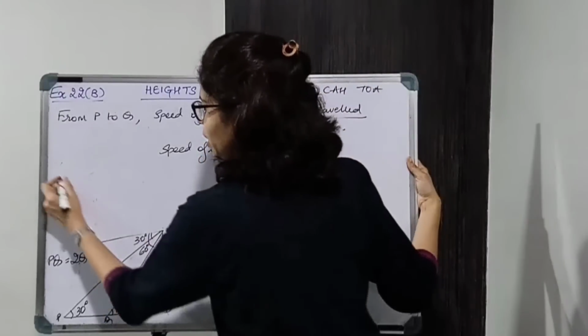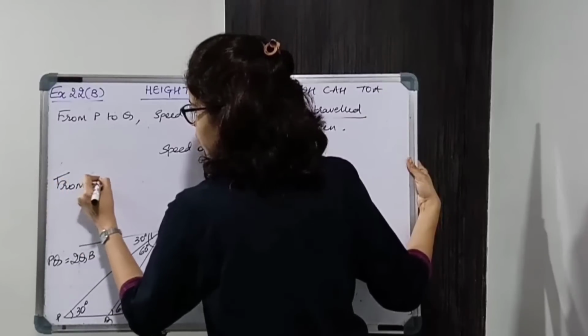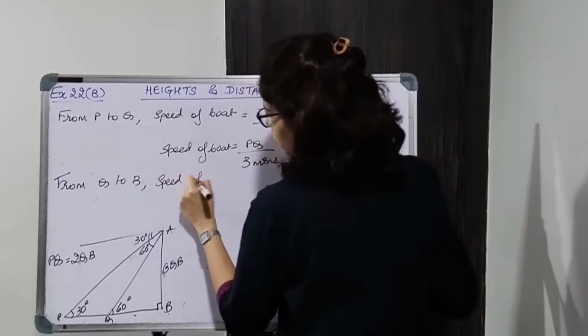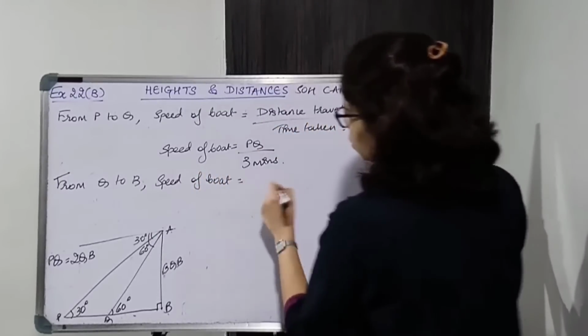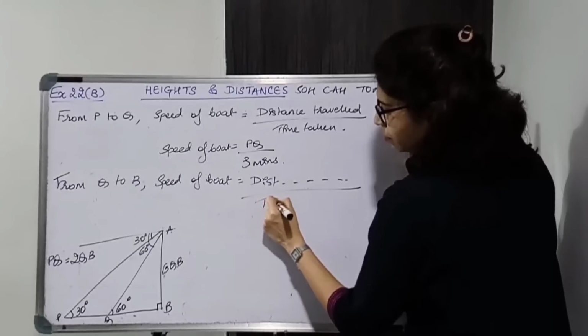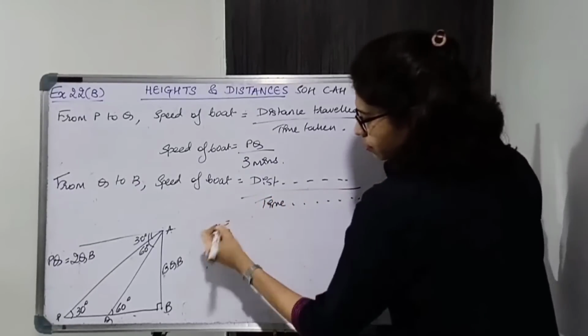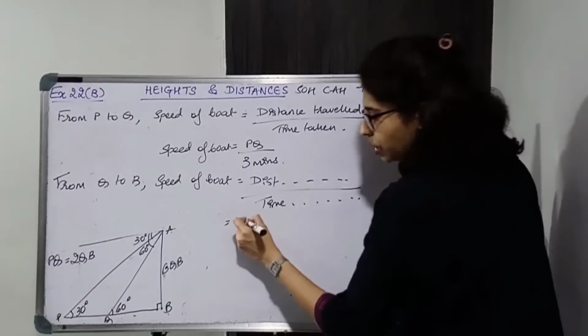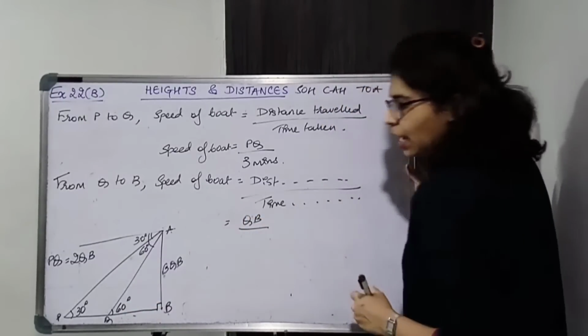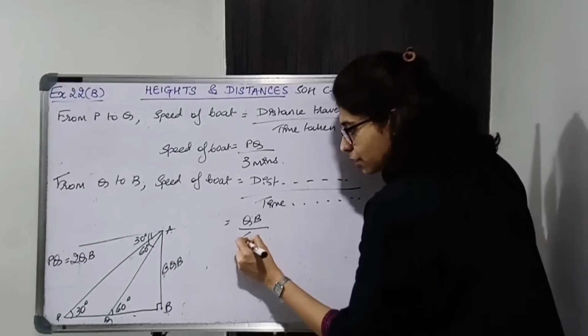Now what about Q to B? Just write down from Q to B. Speed of the boat is equal to the same thing, distance traveled upon time taken. Distance will be QB. Going from Q to B, so length QB, and time we have to find.